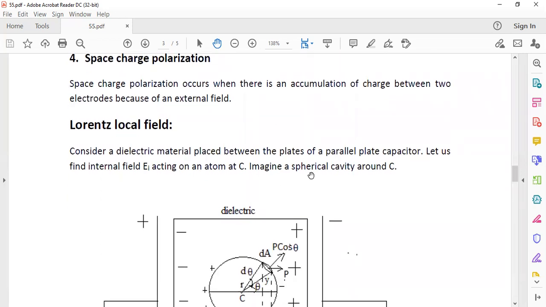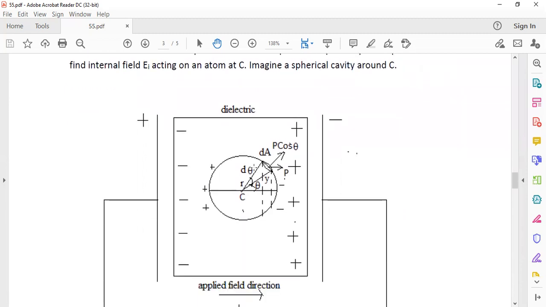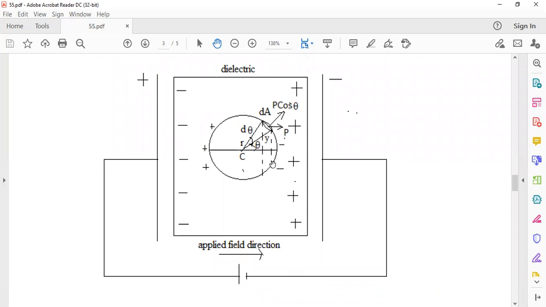Next thing is the Lorentz local field. What is this local field? Here is a dielectric material placed between the two parallel plates of a capacitor. These two are the electrodes which are connected to a battery. There is an electric field between the plus plate and the minus plate. That is the external applied field, from plus to minus.